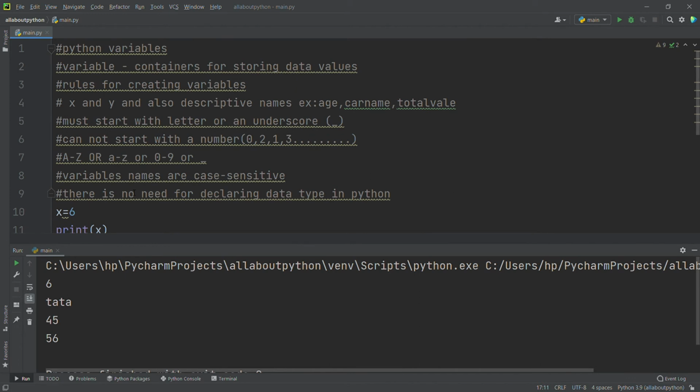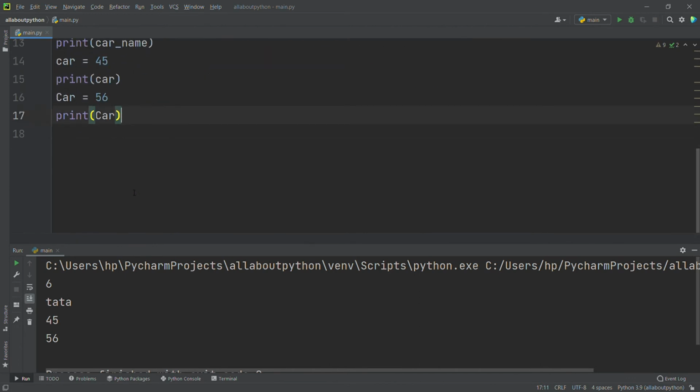Do we have anything to discuss on variables? See, and also when you are giving descriptive variables, I will give a few suggestions: just use a capitalized way of giving anything. Okay, see here I am giving car and again I am starting with a capitalized N, car name. So when they see a capitalized character, they will read up to there. So it's going to be very easy for reading purposes.